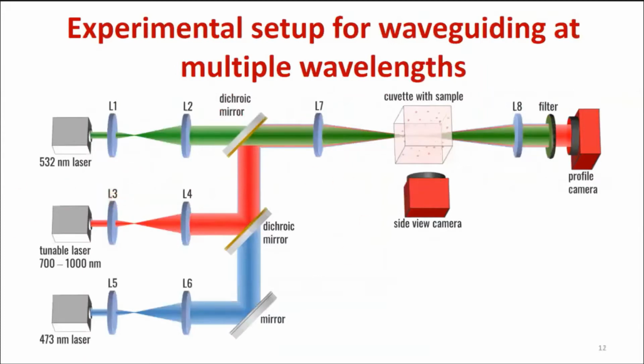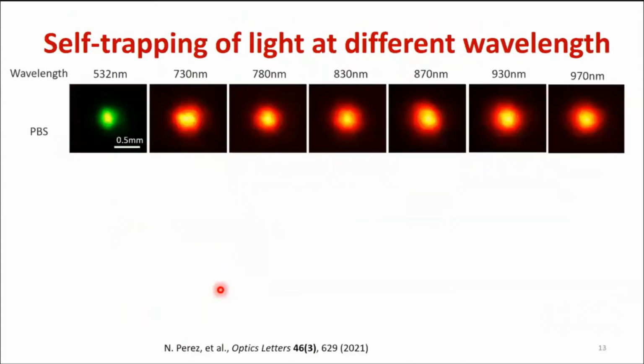We introduce a couple more lasers, we collimate them, and then we co-align them all directly one on top of each other, and they all focus at the beginning of the cuvette, and we have the same 2 cameras. We take into account with our imaging system the difference in optical path for different wavelengths, and we also introduce a filter so we can look at each of these lasers individually. So let's look at the results.